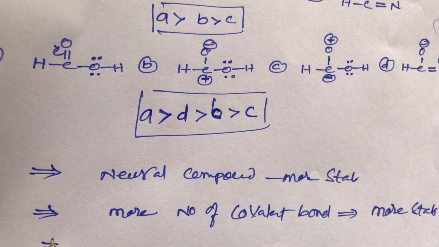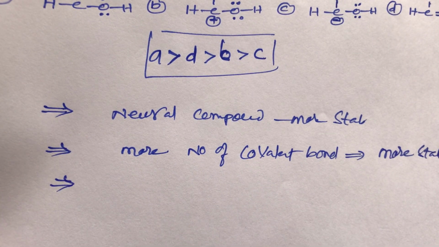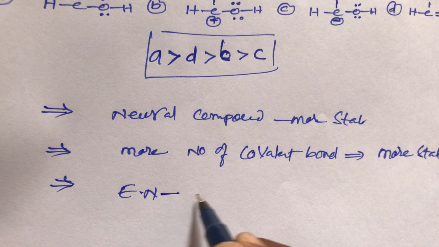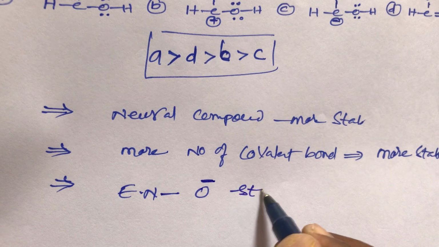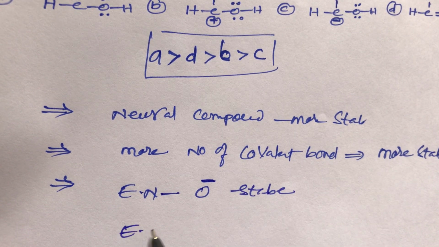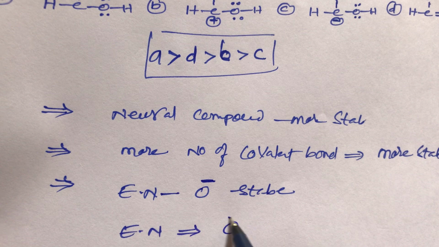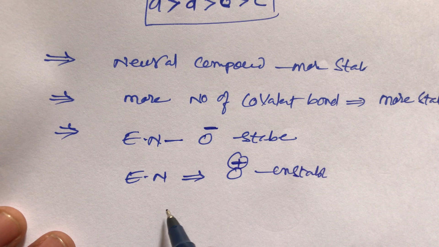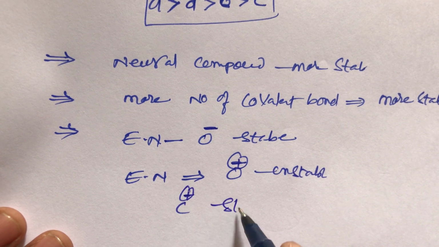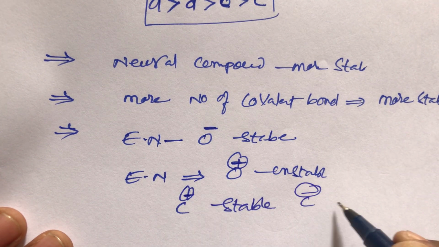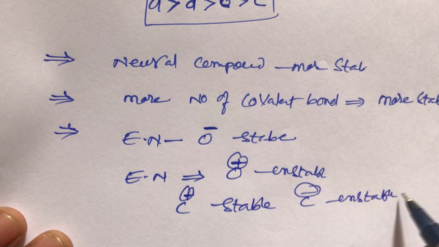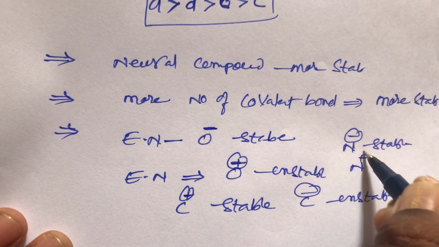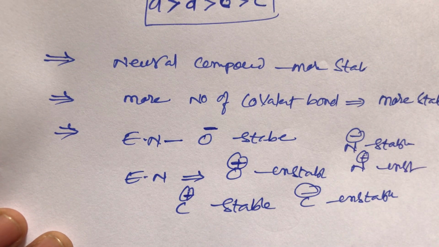Now the third point, what is the third point, student? More electronegative atom. An electronegative atom containing a negative charge is stable. An electronegative atom such as oxygen containing a positive charge is unstable. And carbon containing a positive charge is stable. Carbon containing a negative charge is unstable. Nitrogen containing a negative charge is stable. Nitrogen containing a positive charge is unstable. These are the simple tricks, student.